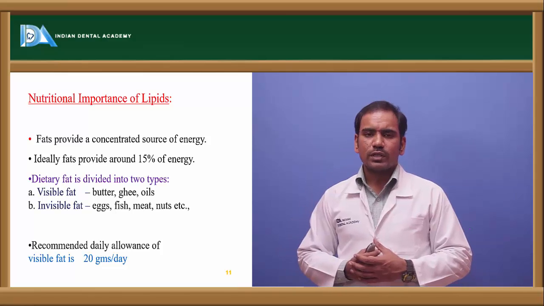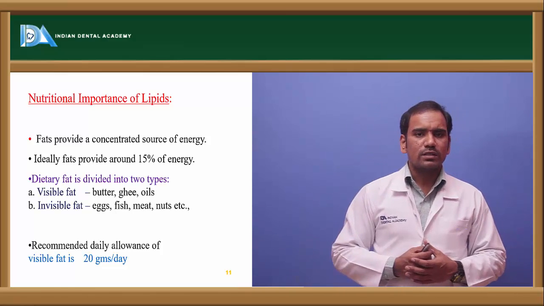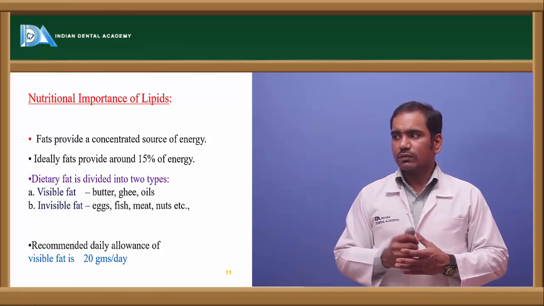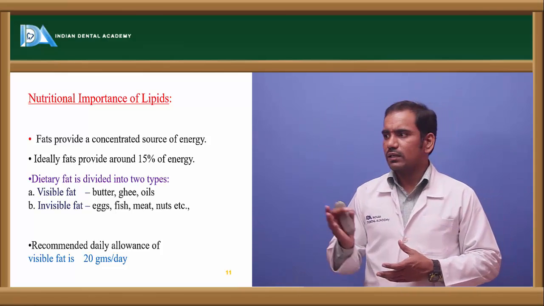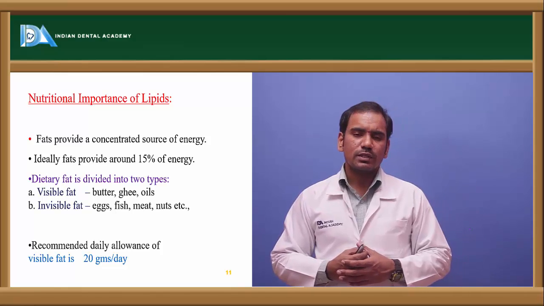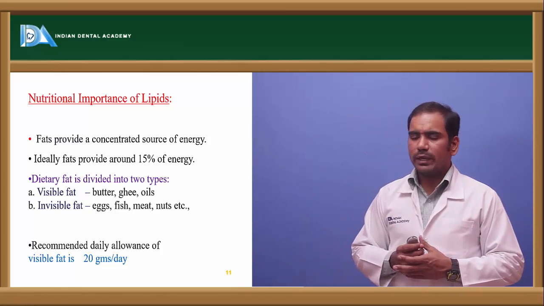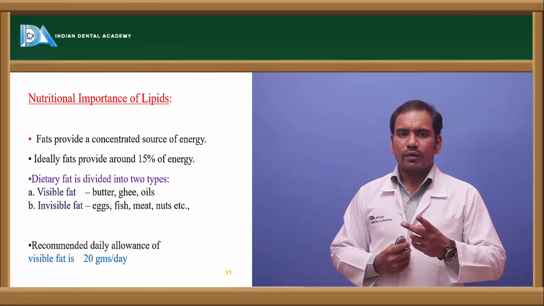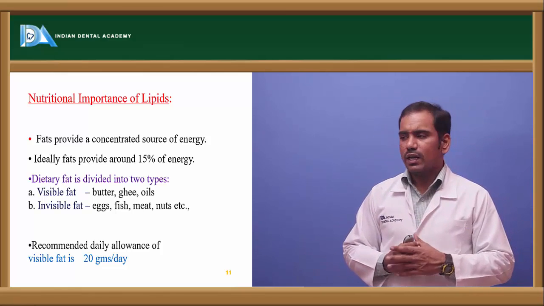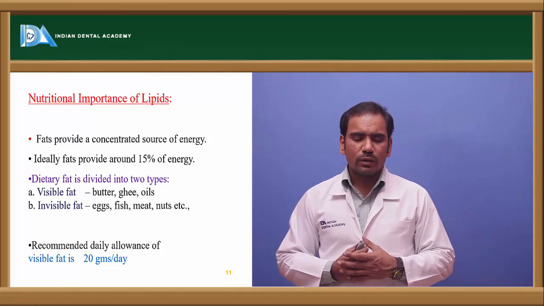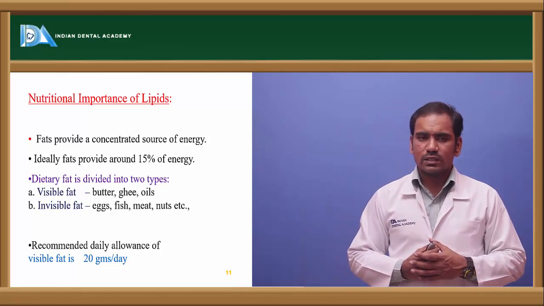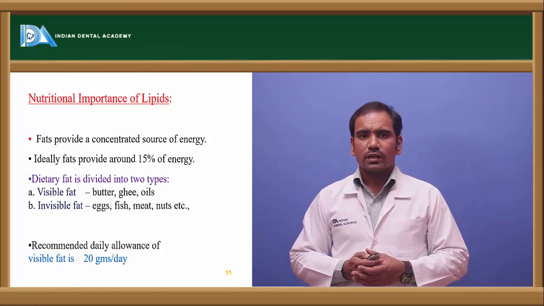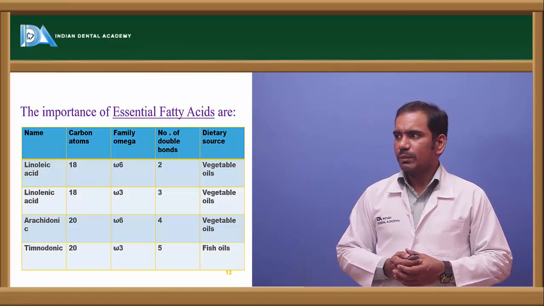So the fats which are present in the butter, ghee, oils, those are called visible fats, and invisible fats are those present in the eggs, fish, meats, and nuts. So fats are of two types: visible fats and invisible fats. And the daily requirement for the visible fats is 20 grams per day. So that's about the nutritional importance of lipids.